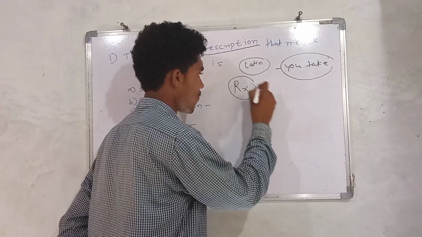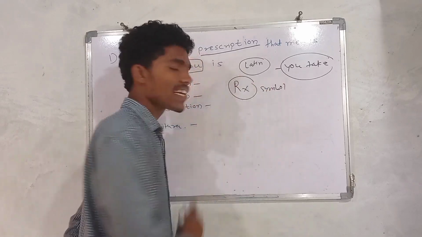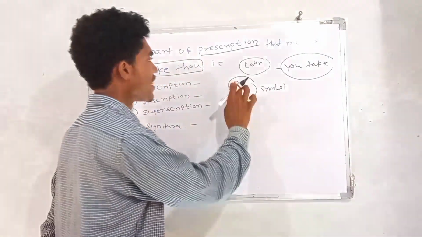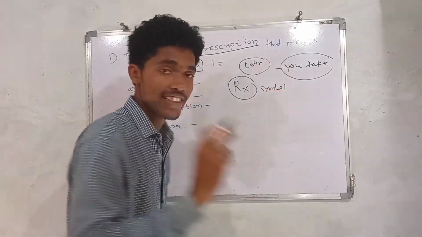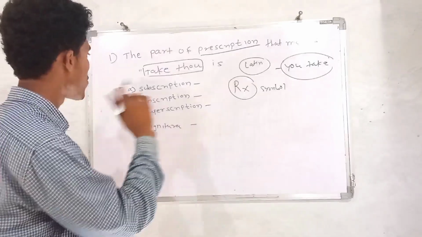That is the symbol. Rx is also the symbol of the registered pharmacist. So Rx is the symbol that indicates "you take" or "take thou", and that is a part of the prescription.